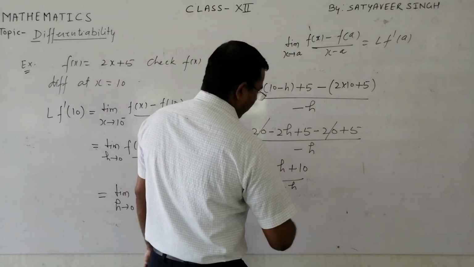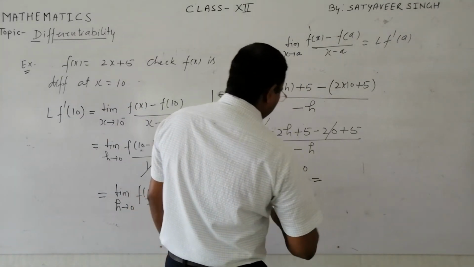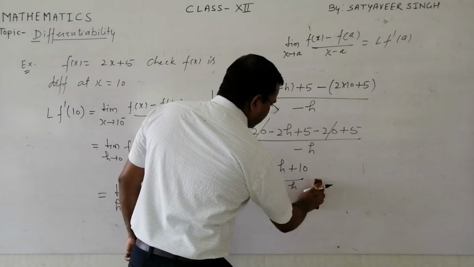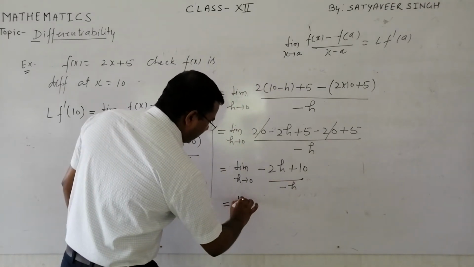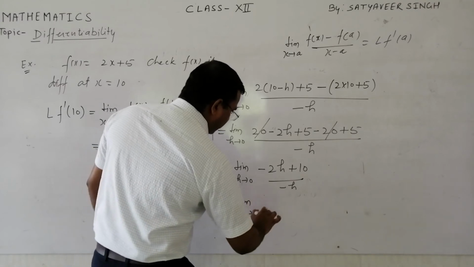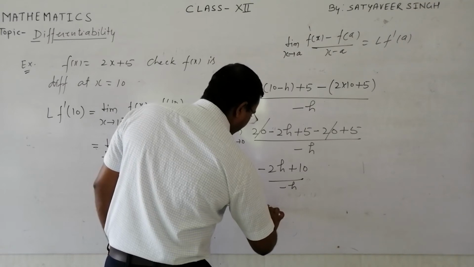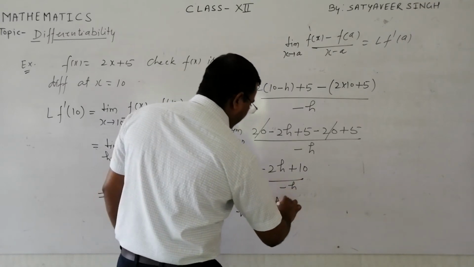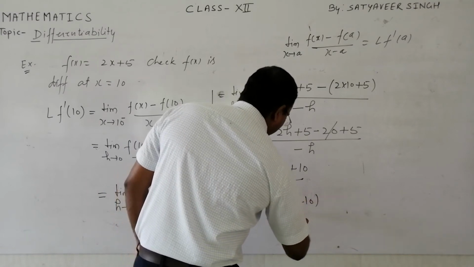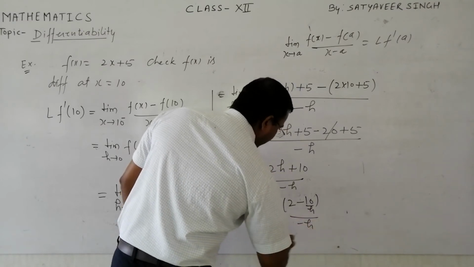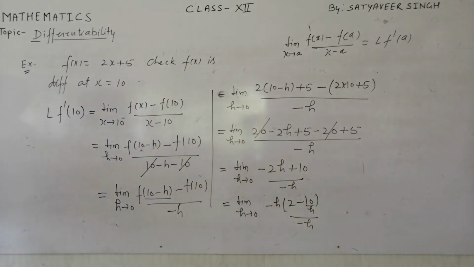As h tends to 0, if you put it here now, or we can take h common from this, so minus h also you can take. That is your wish how you will solve this problem. Suppose I take common, I will write minus h, then it will be 2 upon minus h. Can I write like this? Yes, of course I can write, because I have taken common from the numerator minus 2.